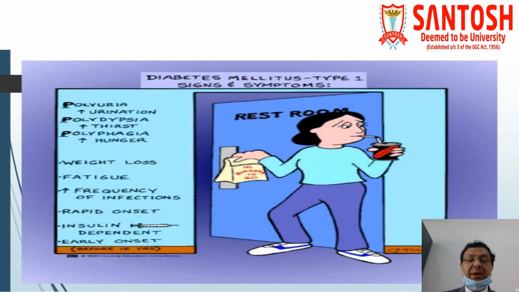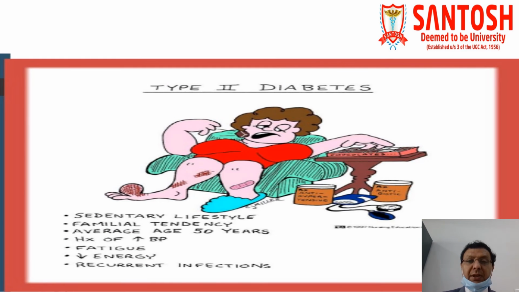Usually they are more common in the 35 years and less age group. Now come to type 2 diabetes mellitus. Here, sedentary lifestyle, or in other words, when the patient has lack of physical activity, there is more chance of development of type 2 diabetes mellitus.